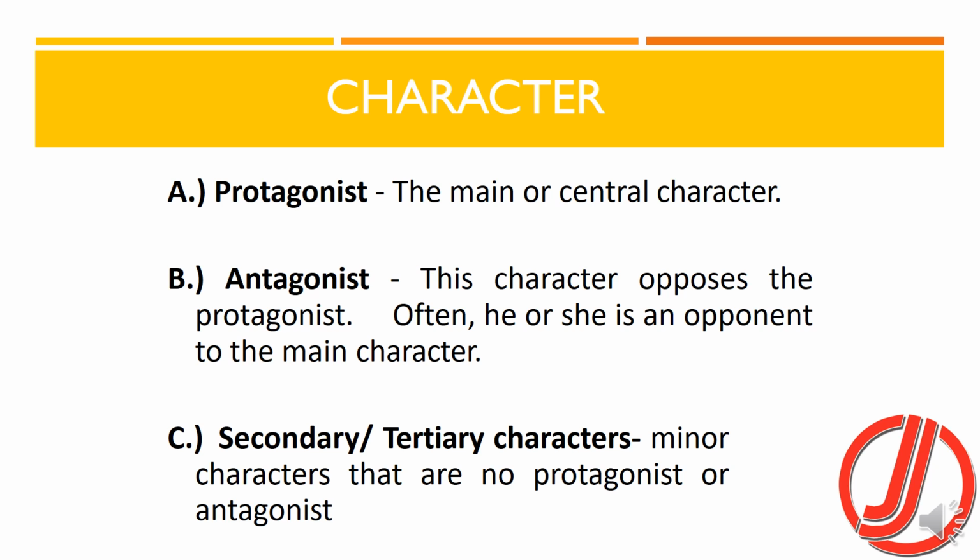Secondary characters, so the minor characters that are neither protagonist nor antagonist, are called the minor characters, so secondary characters. For example, in that play, Rodrigo or Desdemona, so such characters are the minor or secondary characters.